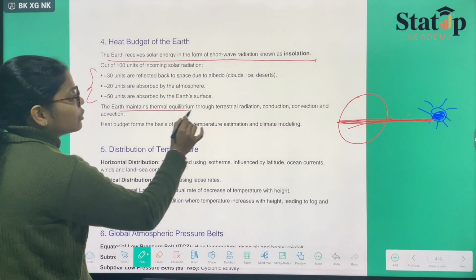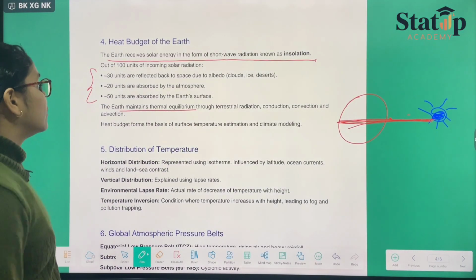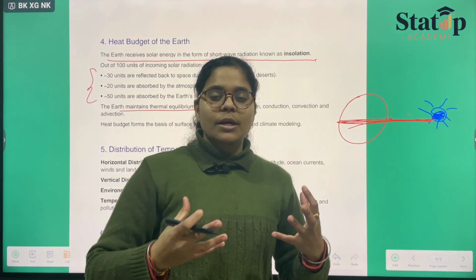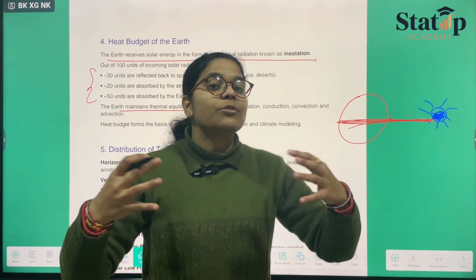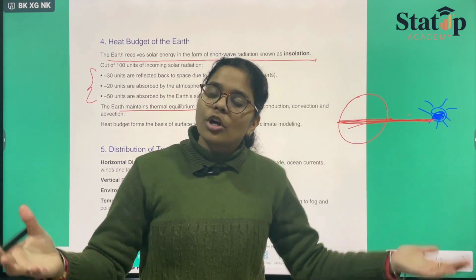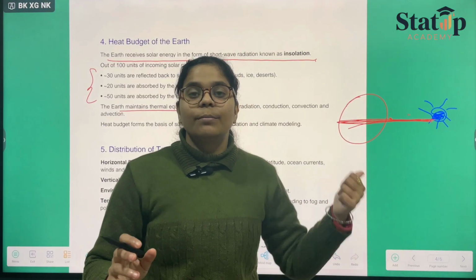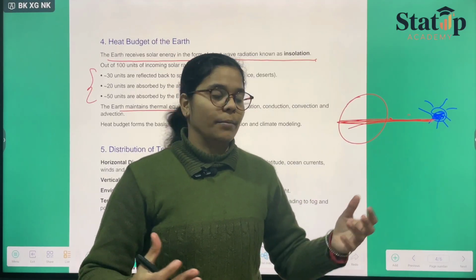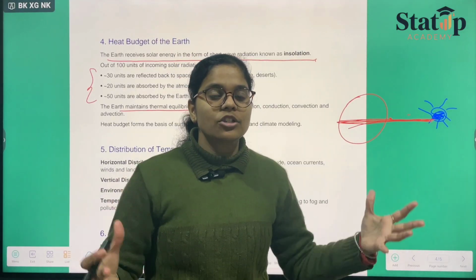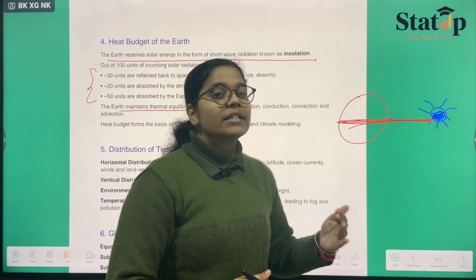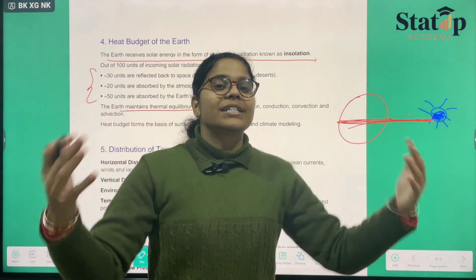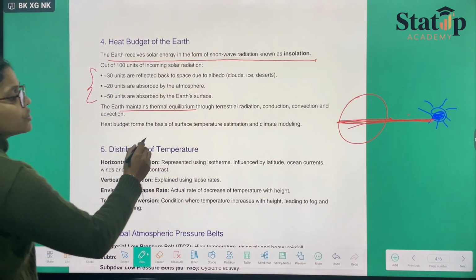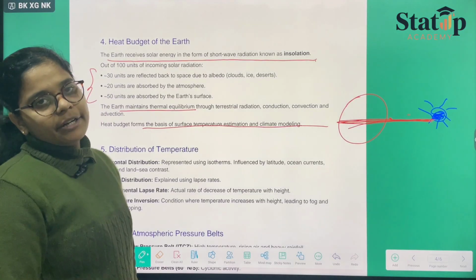The Earth maintains thermal equilibrium through terrestrial radiation, conduction, convection, and advection. What happens is it will radiate a certain amount of heat. If you are absorbing something, obviously radiations would be produced, and radiating a large amount of heat is not normally possible. But in case of Earth, it is possible because radiation, convection or conduction are surface phenomena. The surface of the Earth is quite large and it is a sphere. And as we all know, the sphere has the maximum area due to which there would be maximum loss of the heat. So, heat budget forms the basis of the surface temperature estimation and climate modeling.